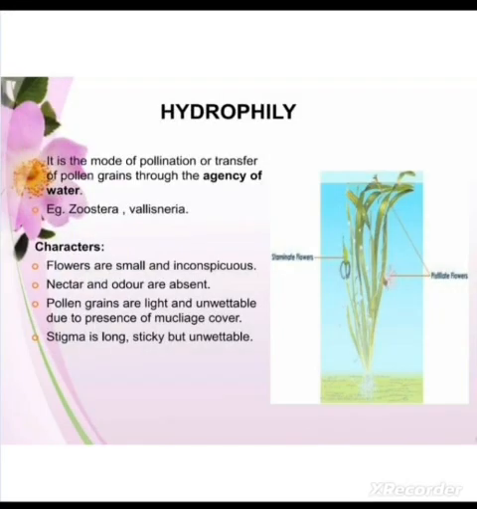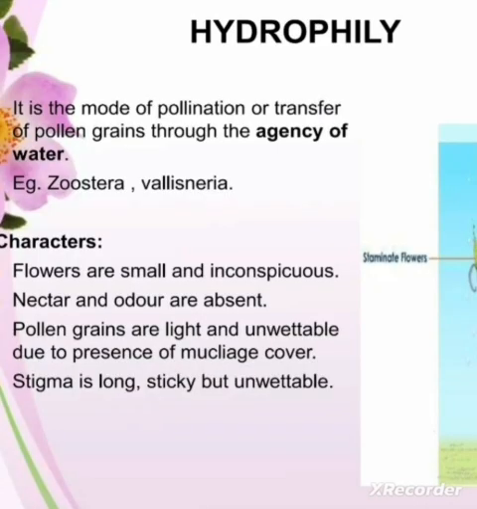Now we come on to another type of abiotic agent, that is water. So pollination by water is known as hydrophily. Here we see that in flowering plants, only 30 genera have this kind of pollination, and mostly they are monocots. So it is quite limited, just about 30 genera. It is quite rare in flowering plants.